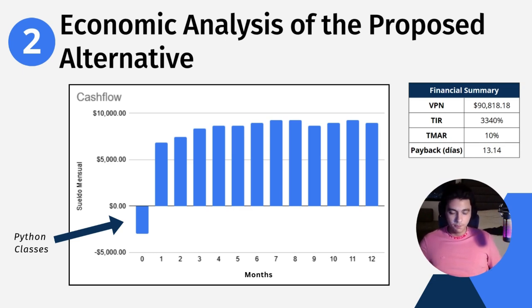Considering all of this information, we then performed an economic analysis of the project with a TEMAR of 10%. With this, we obtained a VPN of almost 91,000 pesos and a TIR of 3,340%. While a TIR might sound very exaggerated, it actually makes a lot of sense, especially considering that the Python classes are not very expensive and the project offers a lot of savings. Besides this, the project also has a payback time of only 13.14 days. So, with this, we can see that the project is very profitable and makes for a very good proposal for the company as it can add a lot of value and also provide a good economic result.